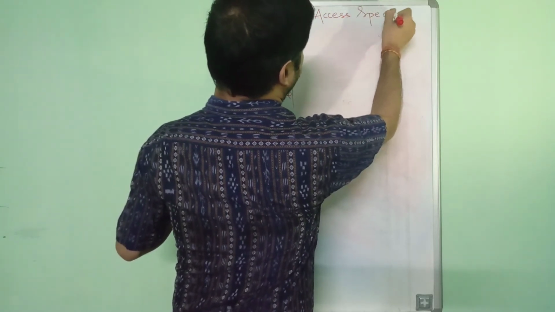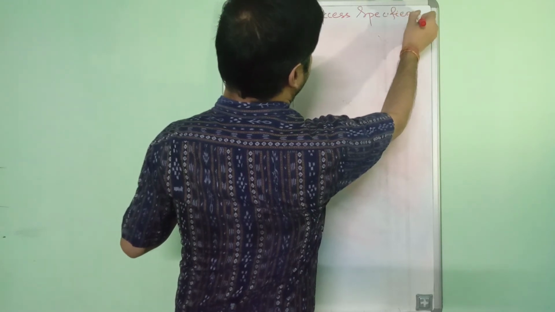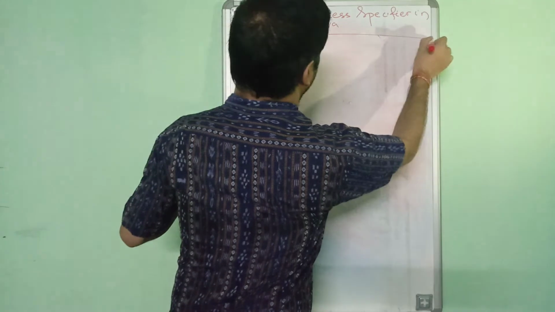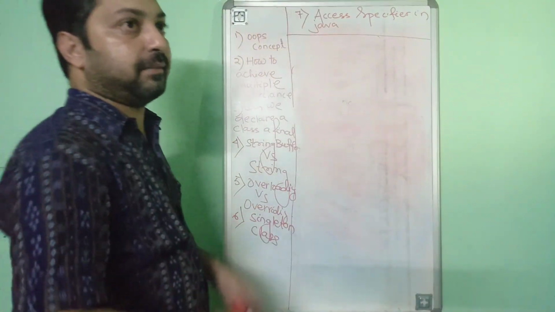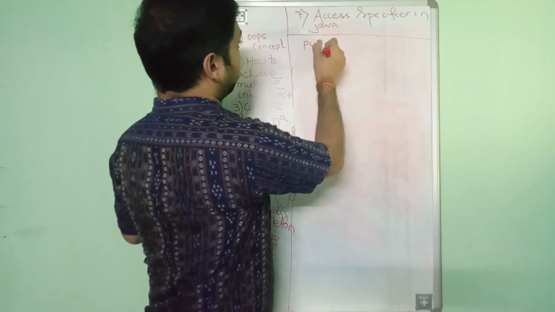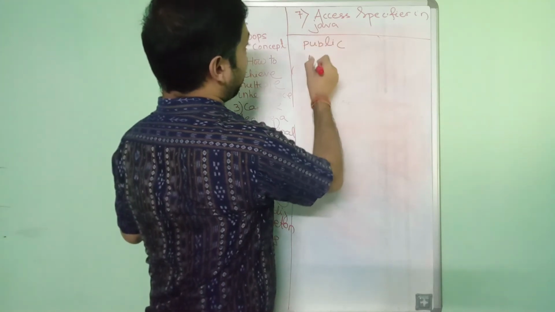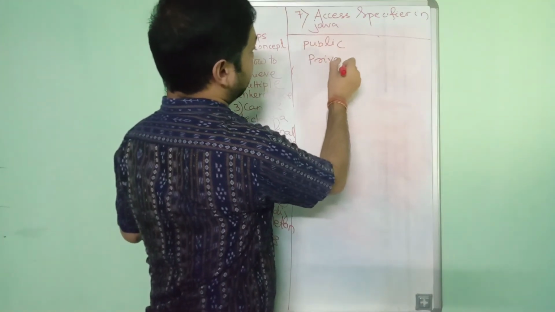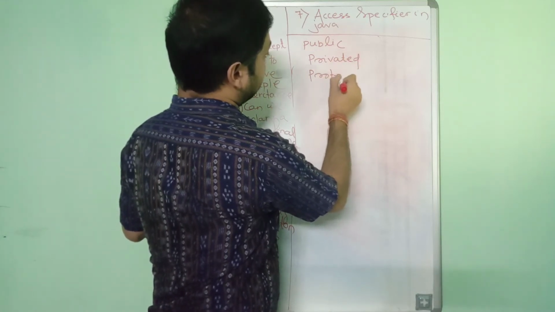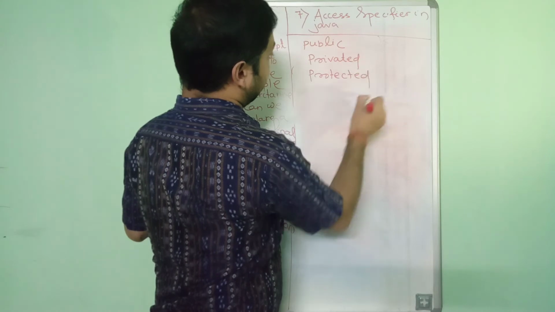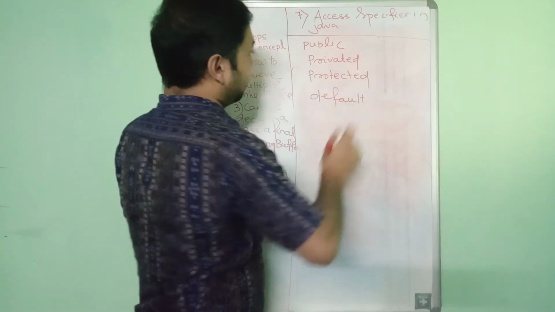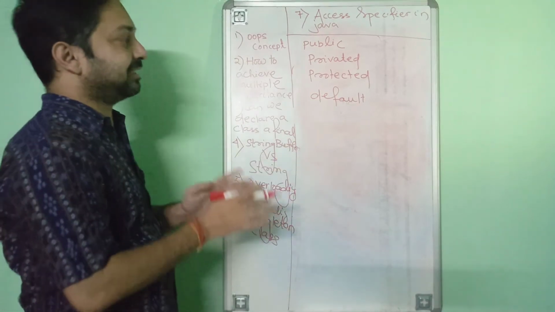Access specifier in Java. Already we know Java basically has 4 different types of access specifier. What are those? One is public, private, protected, and the last one is default. So these are the 4 different types of access specifier.